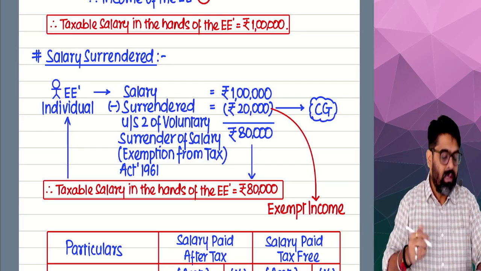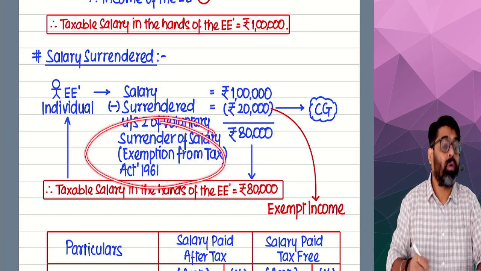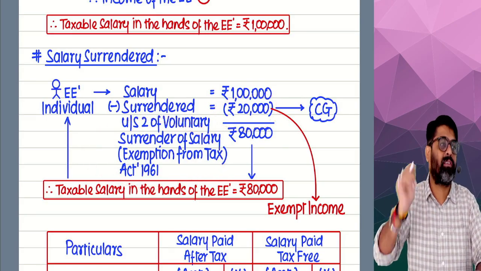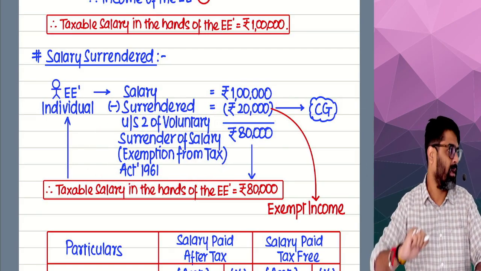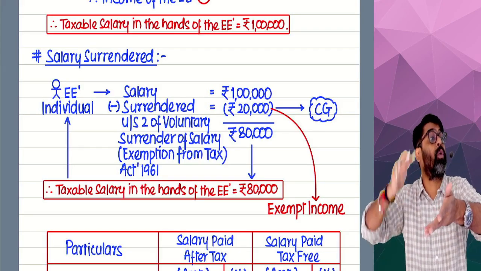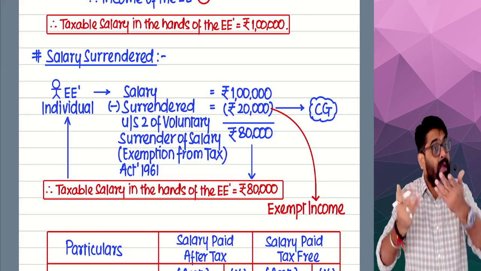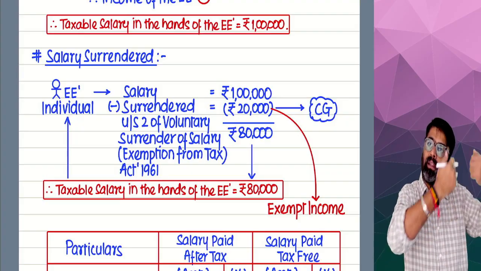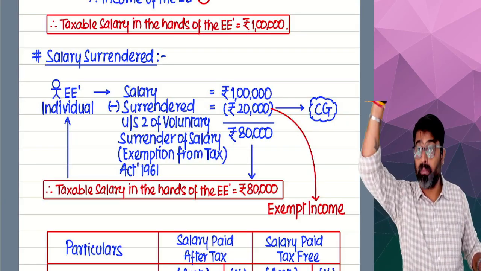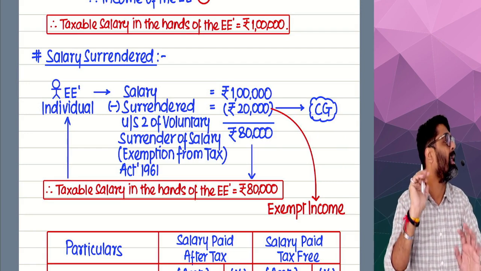Since as per this law the surrendered salary is exempt under the Income Tax Act, this law has overriding effect over the Income Tax Act. So this law will prevail. If this law is saying that this salary will be exempt, then the Income Tax Act will also have to give you the exemption. Getting my point?